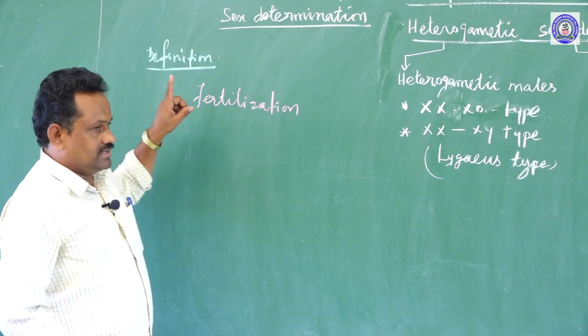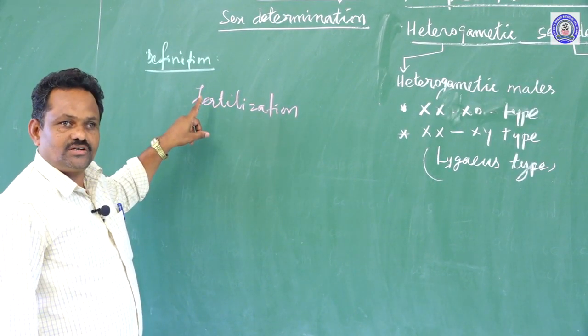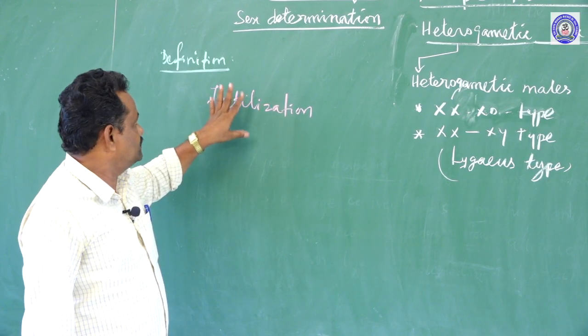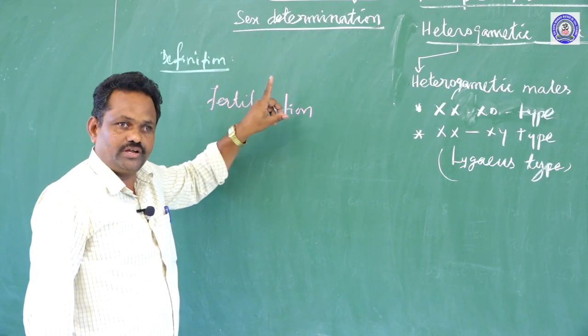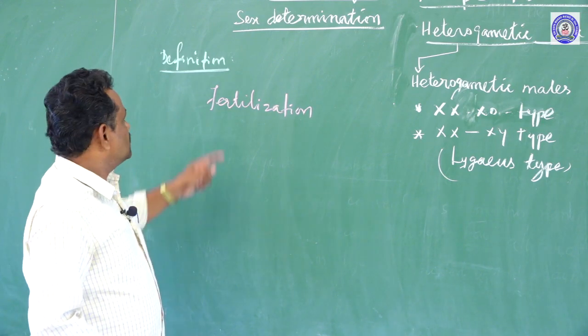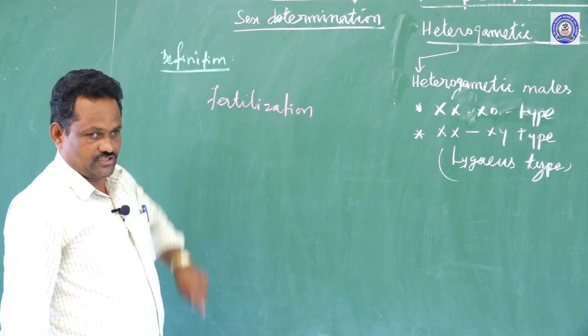So, it is nothing but the distinction or differences between the male and female organism is established during the fertilization process. It is called sex determination.